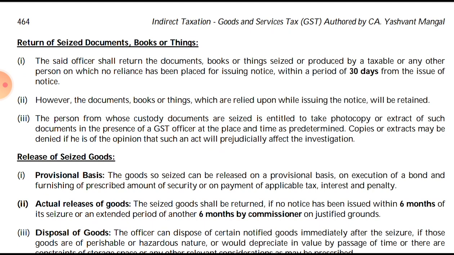Then the person from whose custody documents are seized is entitled to take a photocopy or extract of such documents in the presence of the GST officer at the place and time as predetermined. The officer will allow photocopies or extracts, and can deny as well if he is of the opinion that such an act will prejudicially affect the investigation.